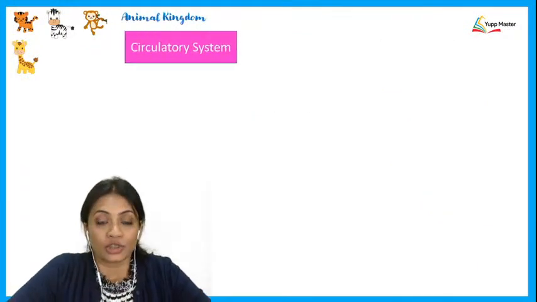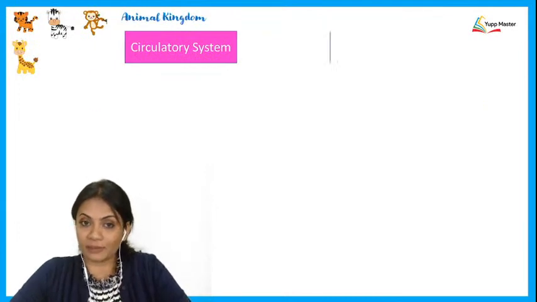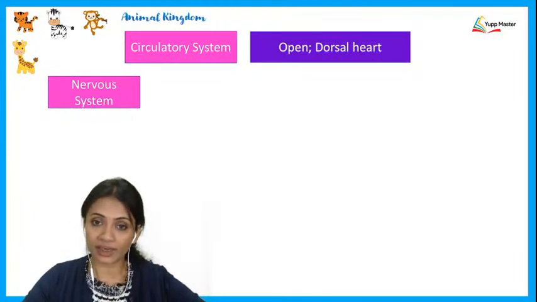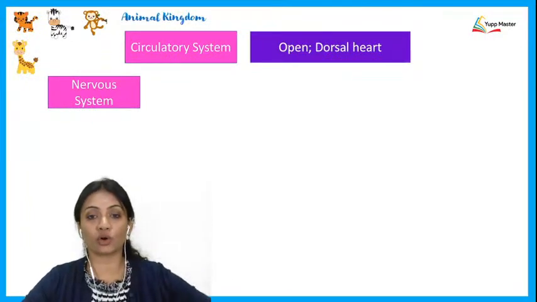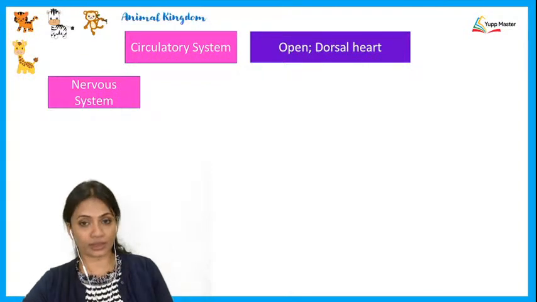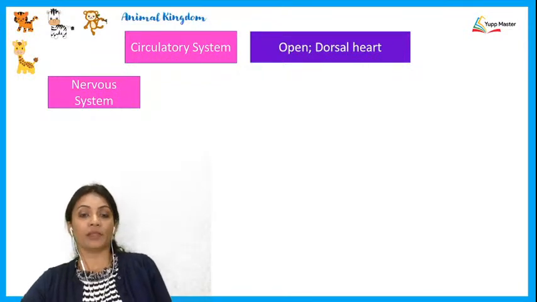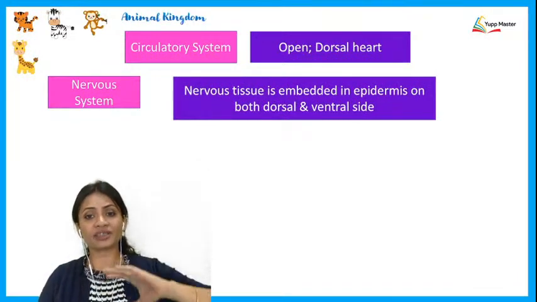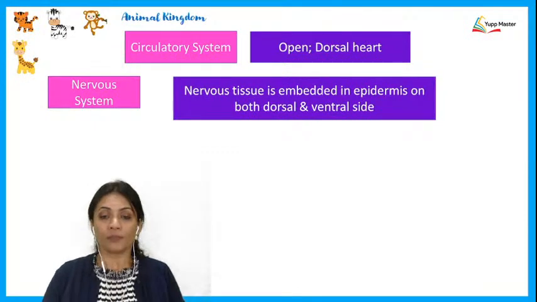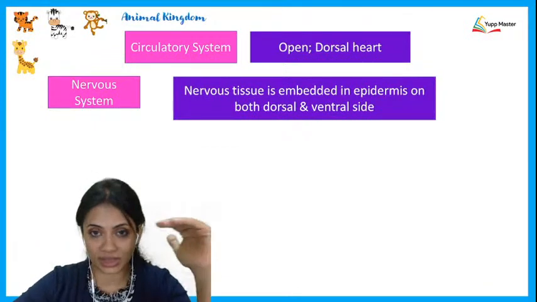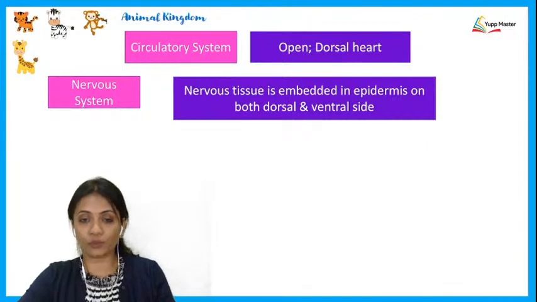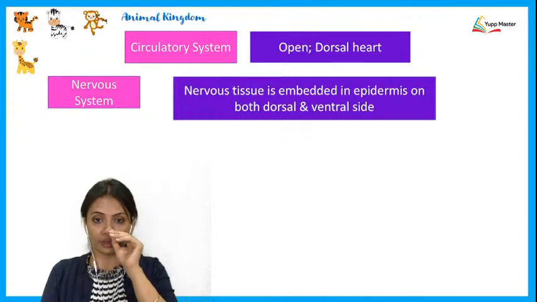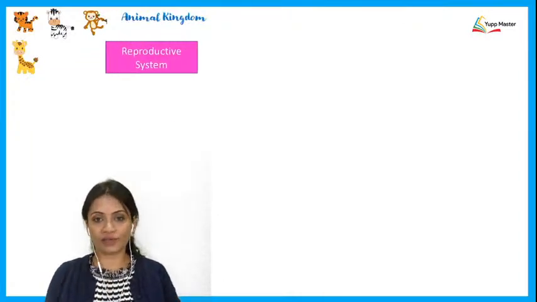Talking about the circulatory system, remember this is an important point as per the MCQs. The circulatory system in a hemichordate is of the open type, and the heart is situated dorsally like in any other invertebrate. Now the nervous system: nervous tissue is embedded in the epidermis, on the dorsal side as well as the ventral side, which means the nervous tissue is basically on the exterior parts of the organism, dorsally and ventrally.